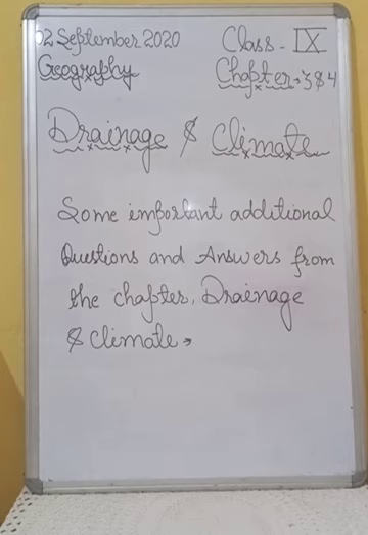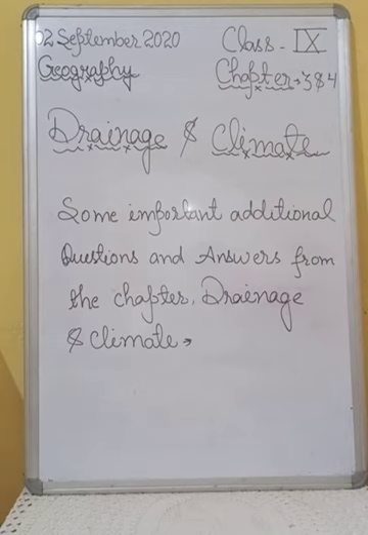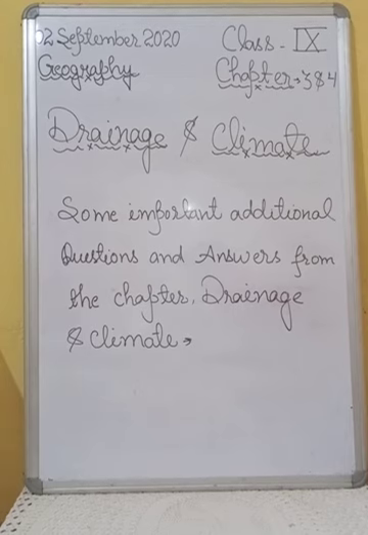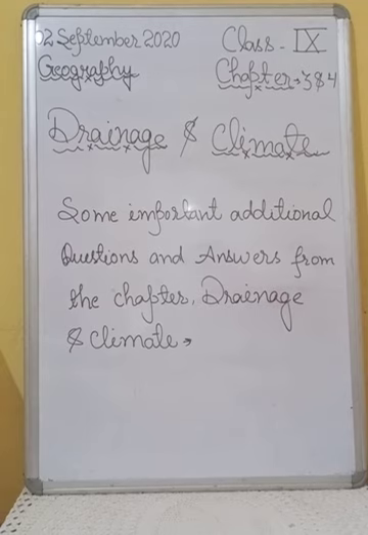Okay. After that, question number 22 is, what are jet streams? Answer number 22 is, jet streams are fast flowing winds at high altitude of above 12,000 meters in the troposphere. Okay. And question number 23 is, what are subtropical westerly jet streams?